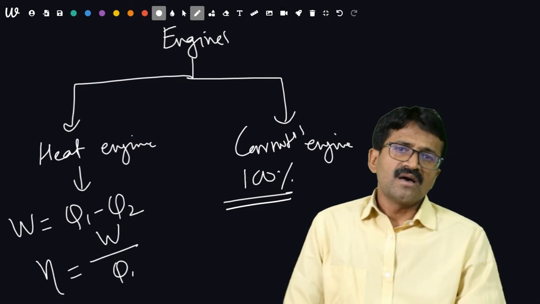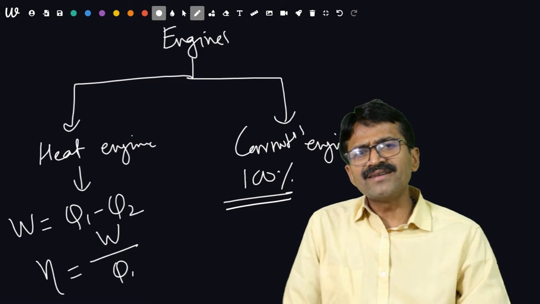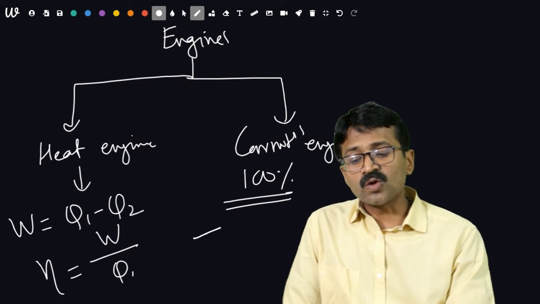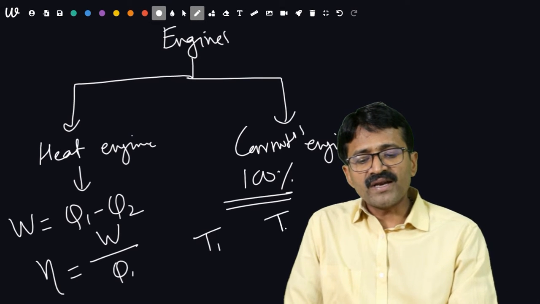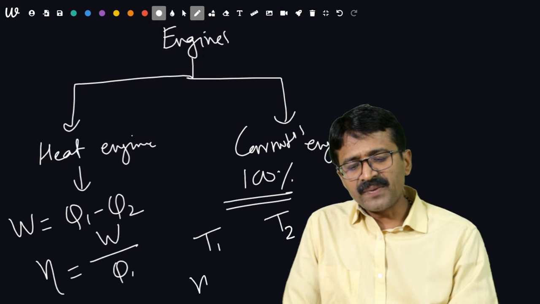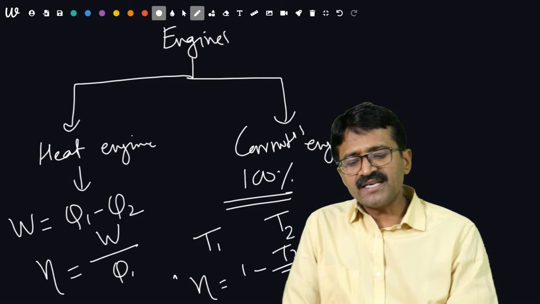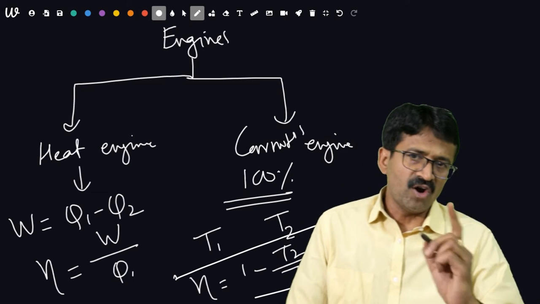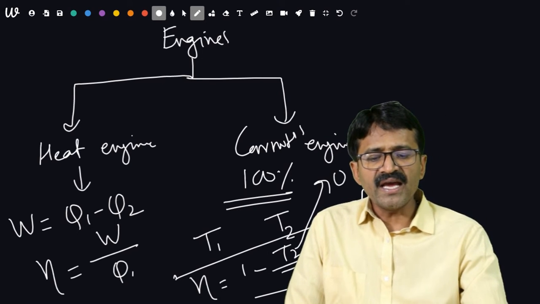But it is a virtual engine in which two ideal conditions are taken. One is an ideal source of very high temperature whose temperature cannot be decreased, and another is a very low temperature system whose temperature cannot be increased. Then efficiency will be eta is equal to 1 minus T2 upon T1. Its efficiency will be 100% if and only if T2 is 0 or T1 is infinity.